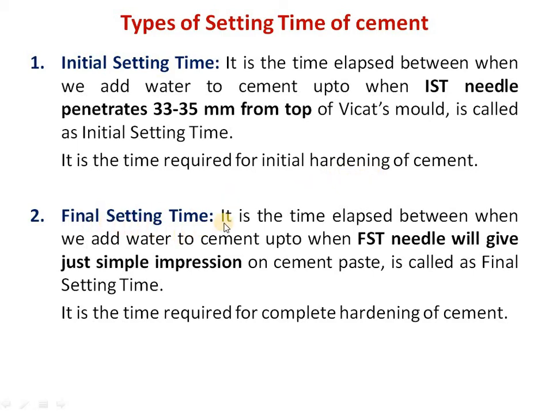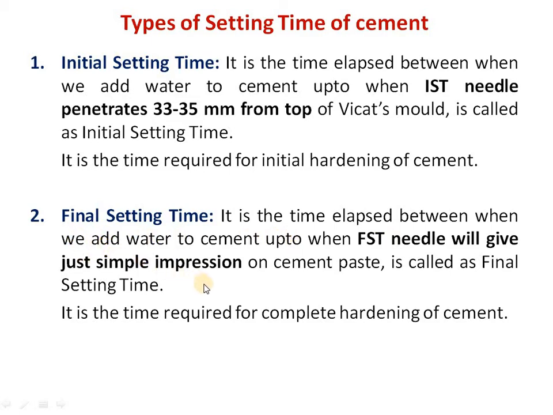Second one, final setting time. It is the time between when we add water to cement up to when the FST needle will give just a simple impression on the cement paste, and it is called final setting time. So when we add water to cement, right from the starting point we measure the time up to when the final setting time needle attached to the Vicat's apparatus gives just a simple impression on the cement surface.